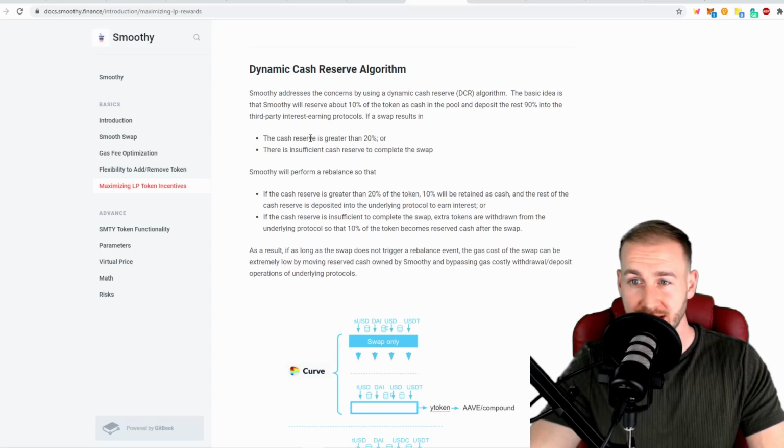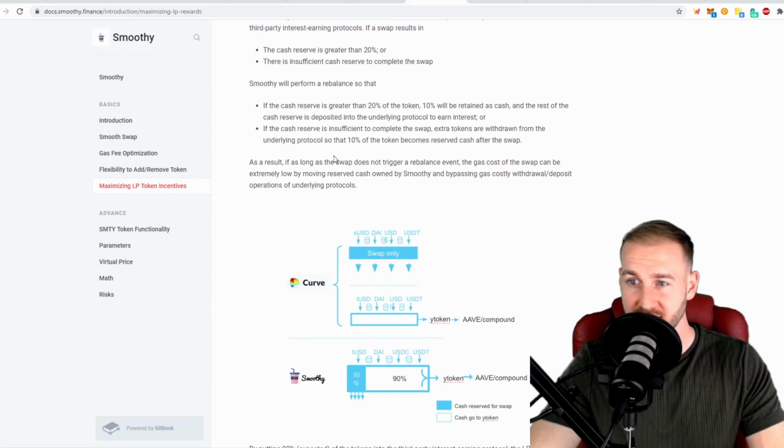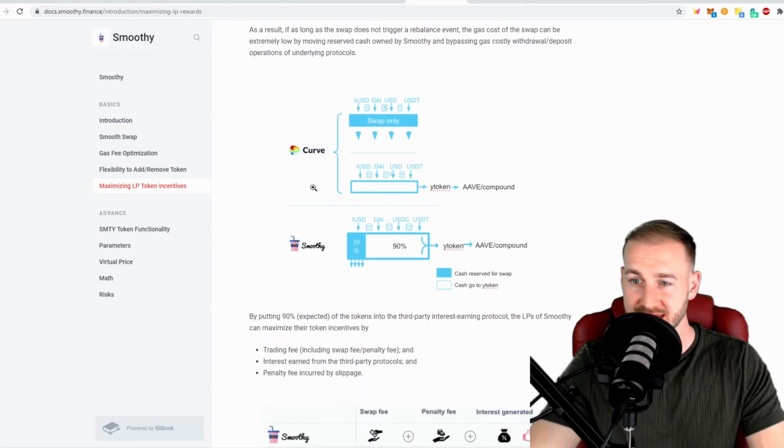They then have a rebalance model to actually facilitate the rebalance if a lot of tokens are taken out of the protocol at any one time, i.e. with a big trade, and this allows for greater efficiency of the LP's money so that they actually earn more interest on their capital, as well as still receiving any fees on top.